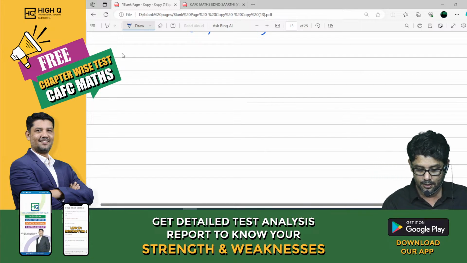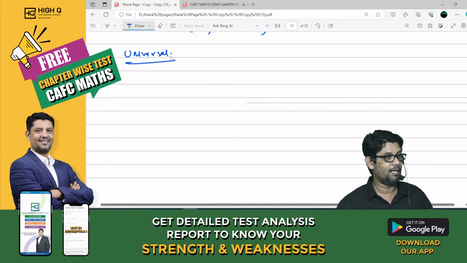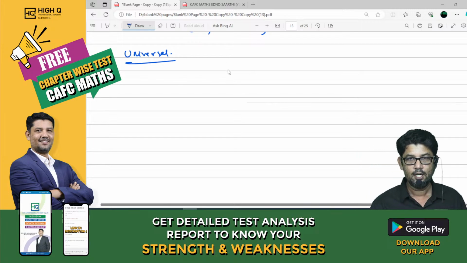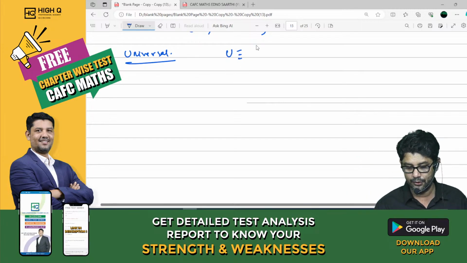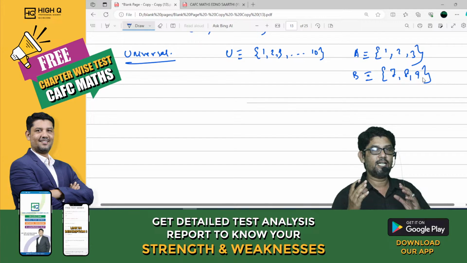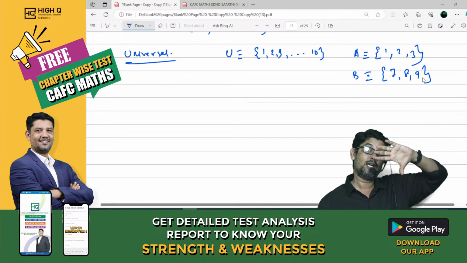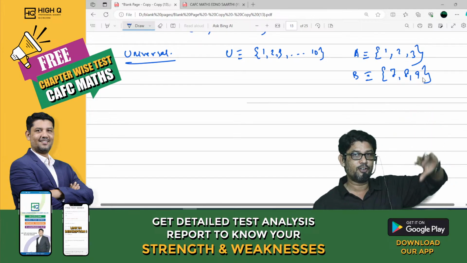Next one, universal set. A universal set is a set that contains every element. For example, I am defining the universal set as 1, 2, 3, 4, up to 10. And A is 1, 2, 3. B is 7, 8, 9. Now, the sets A and B completely belong to where? All the elements in A and B completely belong to U. That is our universal set for A and B.